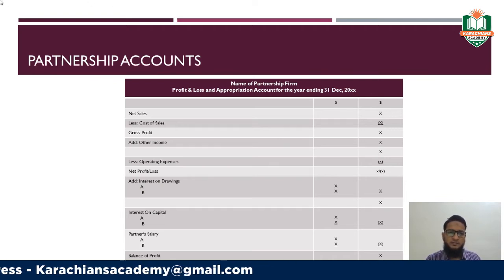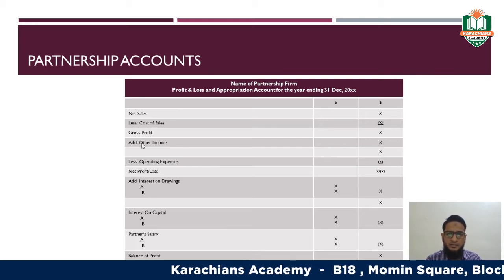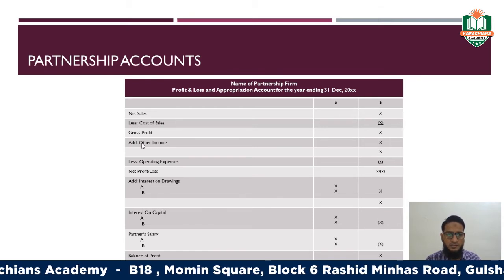Here I have taken the final figures, meaning the net sales, right? Now you need to deduct cost of sales in order to reach the gross profit, then add other income if there is any other income given in the question.